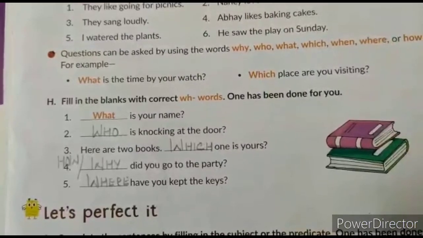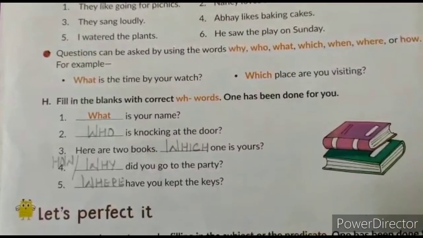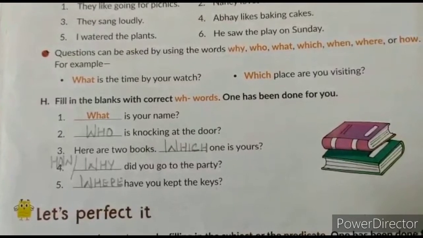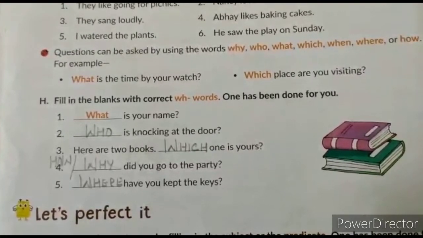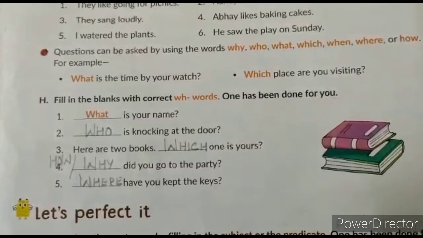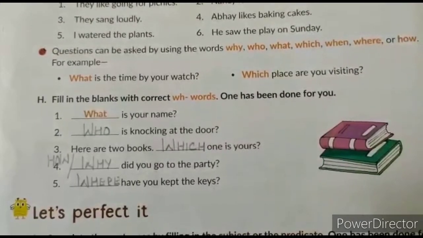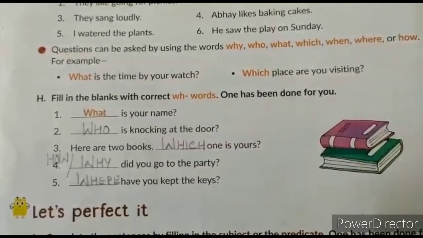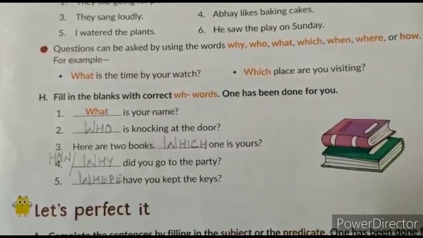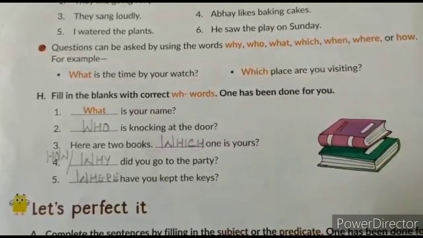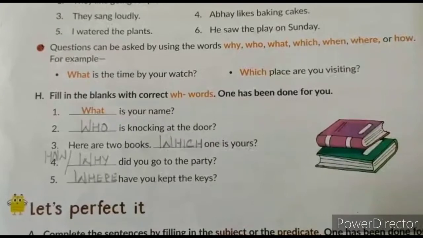Now students, come to page number 6. We are going to do exercise H in your English grammar book. Fill in the blanks with WH words. The first one has been done. Second one. Dash is knocking at the door. Who is knocking at the door?